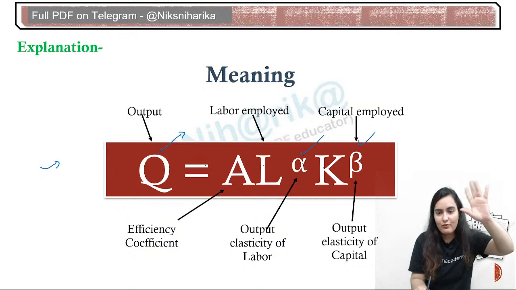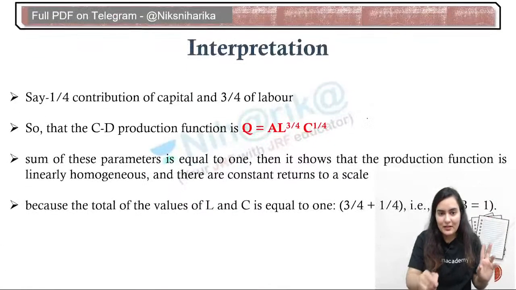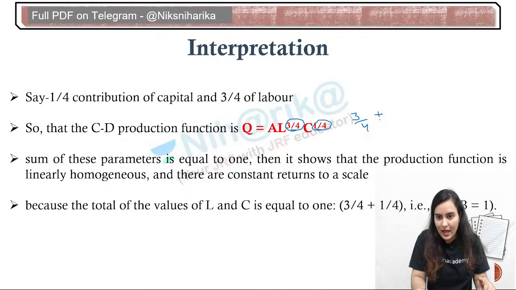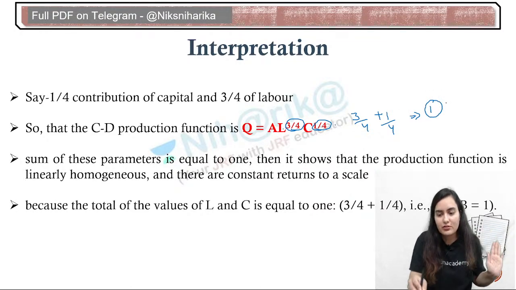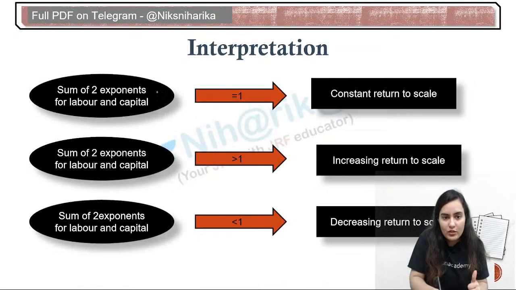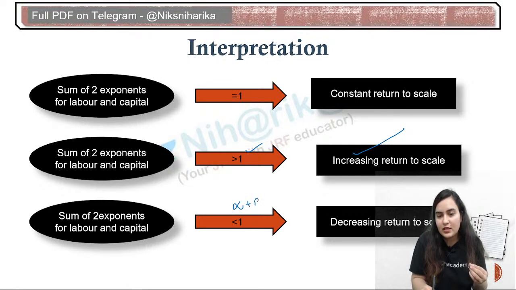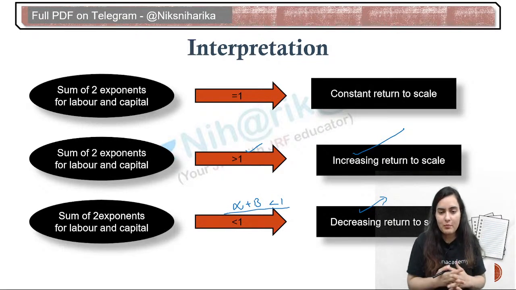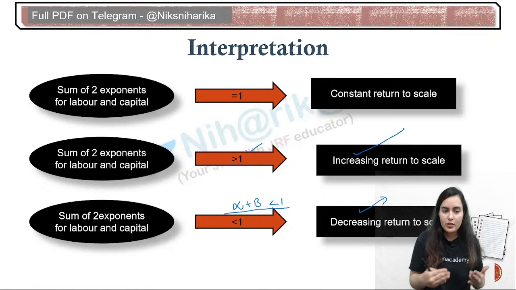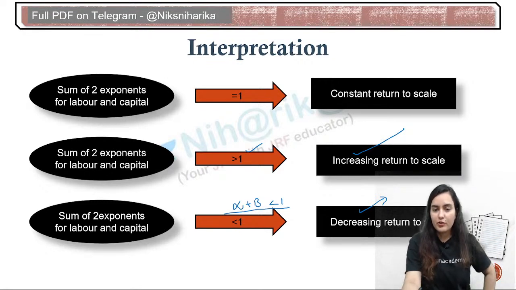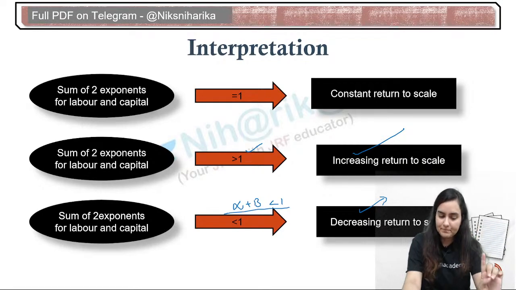So when we add alpha plus beta, all the powers, suppose it is given 3 by 4 and 1 by 4, so 3 by 4 plus 1 by 4. If it is coming equal to 1, then we have constant returns to scale. If it is more than 1, then we have increasing returns to scale. And if alpha plus beta is less than 1, then we have decreasing returns to scale. So this depends upon the returns to scale. The combination of input and output in the production function depends upon alpha and beta.